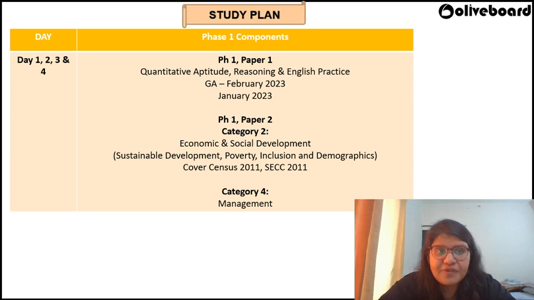Let's divide the number of days into categories here. Firstly, you can see day 1, 2, 3, and 4. For paper one, you will have to keep practicing. Quant, reasoning, and English is something you will have to keep doing. For current affairs, I would say start with Jan and Feb, complete it in the first 4 days. And in paper two, select category 2, category 4. Easily doable. Don't worry about it. 4 days are enough for you to complete these 3 components that you see on your screen.